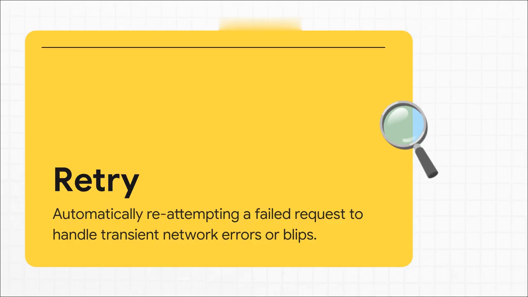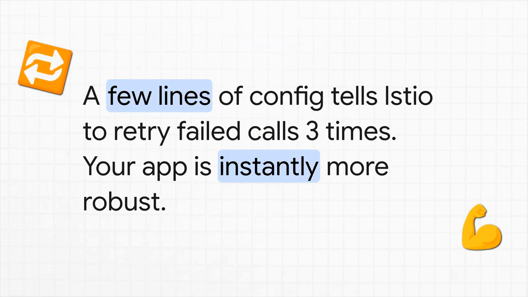And most of the time, it just works, and nobody ever even knows there was a problem. This is really your first line of defense against all those flaky, transient errors. And guess what? Adding it is just as easy. Another few lines of config, and we can tell Istio, okay, if a call fails, try it again, up to 3 times, and maybe wait a little bit between each attempt. Instantly, our application is way more robust against those network hiccups, and again, and this is the magic part, we still haven't touched a single line of our application code.